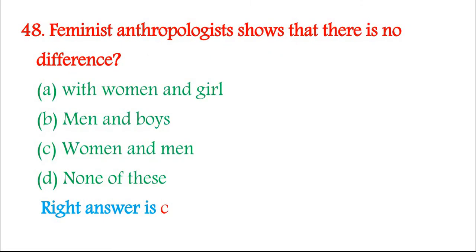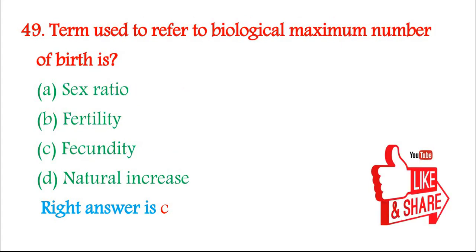48. Feminist anthropologists show that there is no difference A. With women and girls, B. Men and boys, C. Women and men, D. None of these. Right answer is C. 49. The term used to refer to the biological maximum number of births is A. Sex ratio, B. Fertility, C. Fecundity, D. Natural increase.